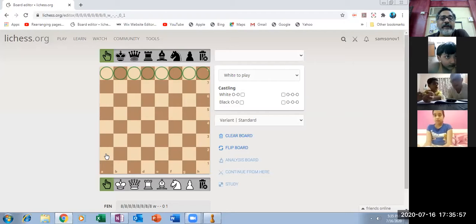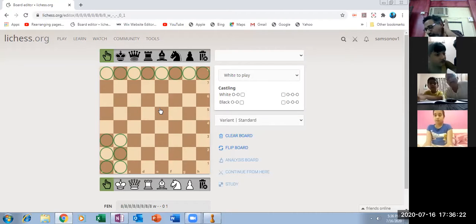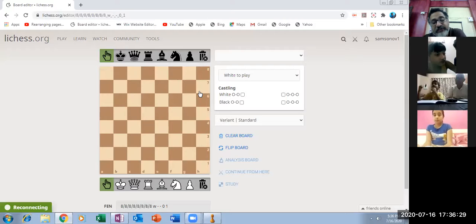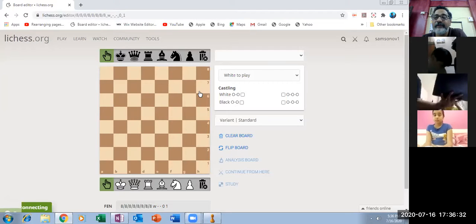But these 4 squares form 1 square, which we call a 2 by 2 square. Or there is a 3 by 3 square also, or a 4 by 4 square also. So in all, there are 207 squares on this board. Even if you do not have this information, it doesn't matter at all. What you require is to remember the name of these squares. All these 64 squares have a name.